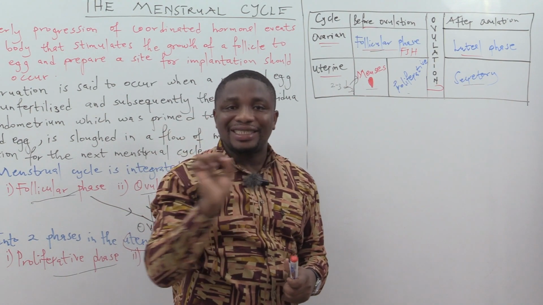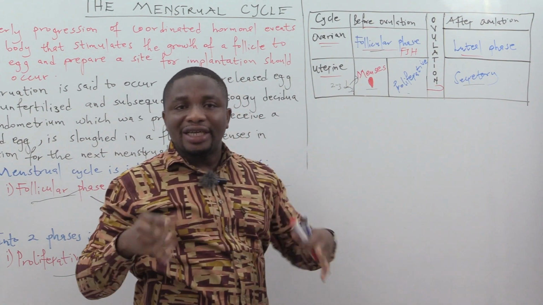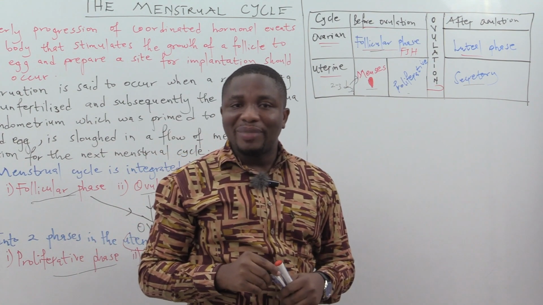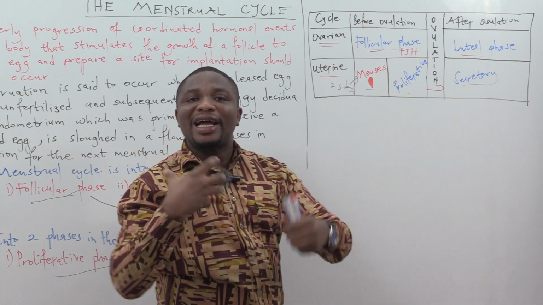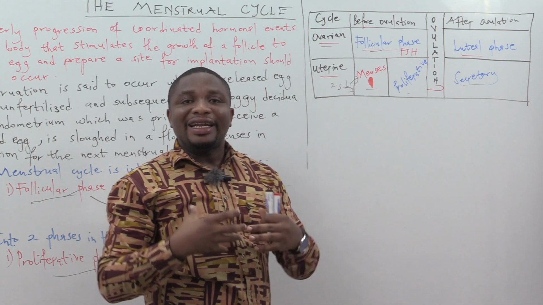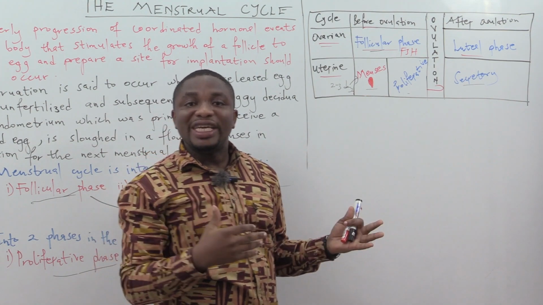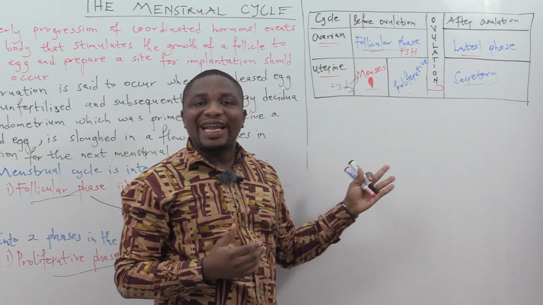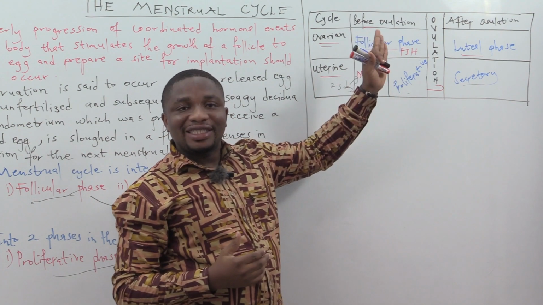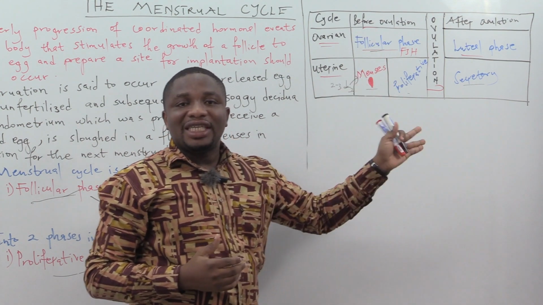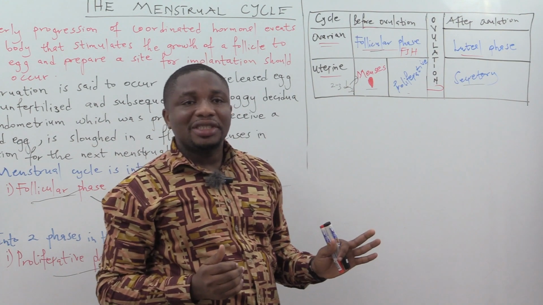The endometrium is thin, so it's able to break and shed in a flow of menses. After the menses, what happens? The uterus will need to undergo regeneration, and for that regeneration you will need estrogen, that's estradiol, E2. And in the follicular phase, E2 levels will start rising once FSH binds to the FSH receptors.